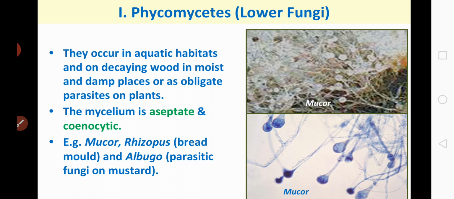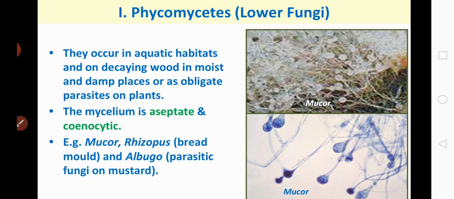Here the mycelium is aseptate. What is the meaning of aseptate? If the hyphae do not possess any cross walls, then such hyphae are called aseptate. So the mycelium here is aseptate and it is cenocytic. What is the meaning of cenocytic? It's a multinucleate condition, presence of many nuclei.